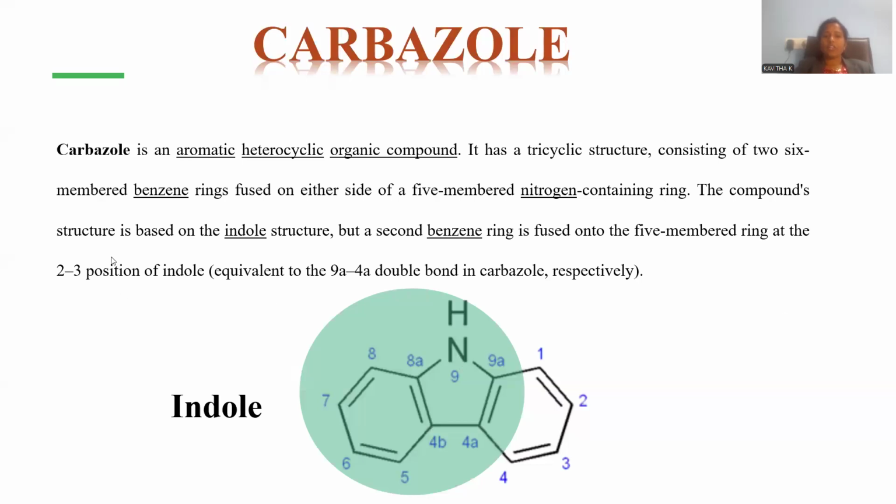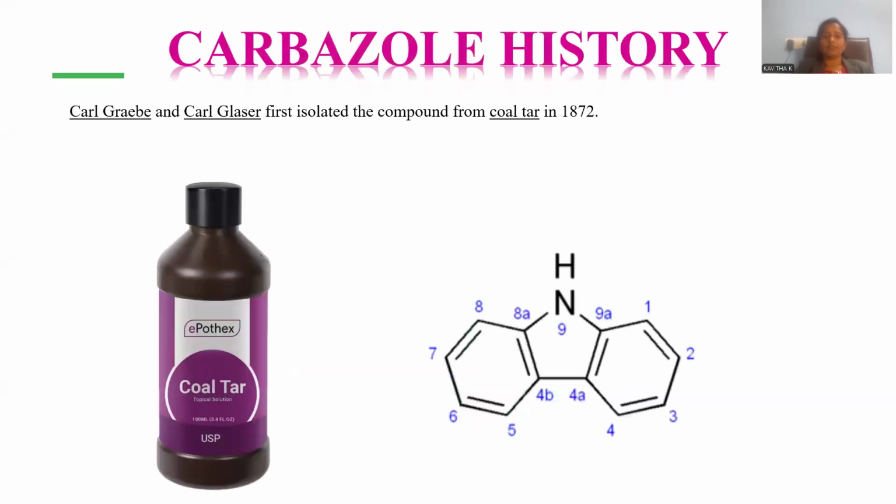The compound structure is based on indole. Here is the shaded ring, the green color shade you can locate, which is the indole nucleus. And the other fused one is said to be the benzene one, right? So this is the way indole fused with benzene is also a kind of carbazole, and the indole's 5-member ring system is connected at positions 2 and 3. So this is the way indole fused benzene, or else 2 benzenes fused with pyrrole, or else a polynuclear aromatic system with a nitrogen heteroatom. So many descriptions you can provide for this carbazole molecule, right?